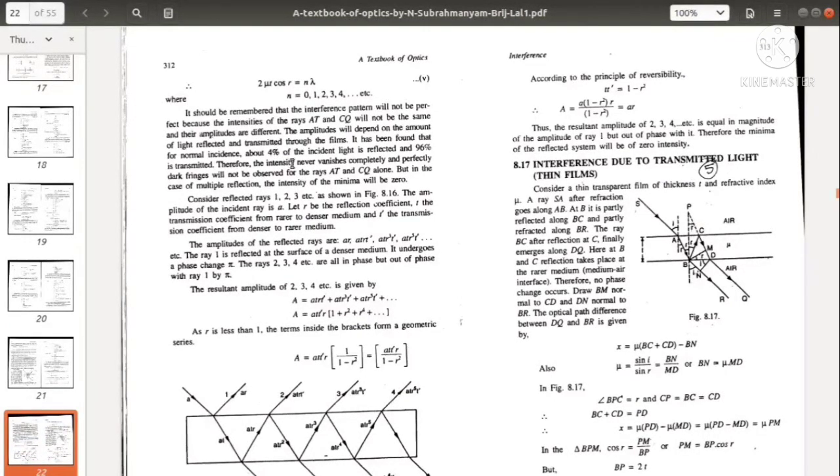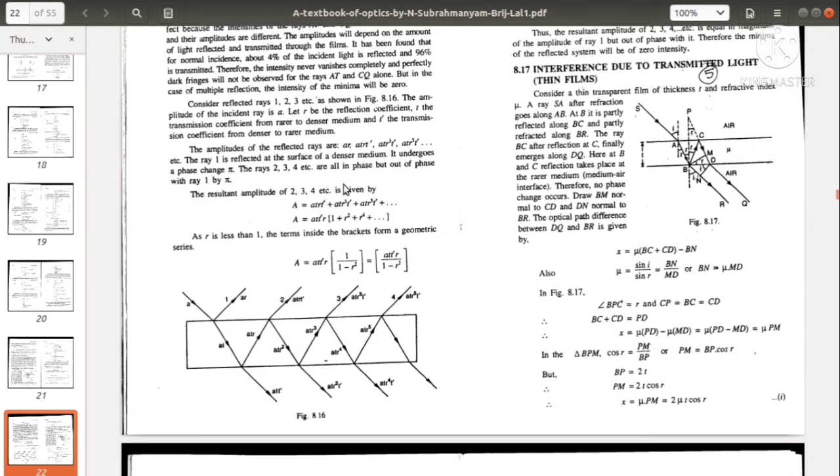For normal incidence, about 4% of the incident light is reflected and 96% is transmitted. Therefore, the intensity never vanishes completely and perfectly dark fringes will not be observed. But in the case of multiple reflection, the intensity of the minimum will be 0.